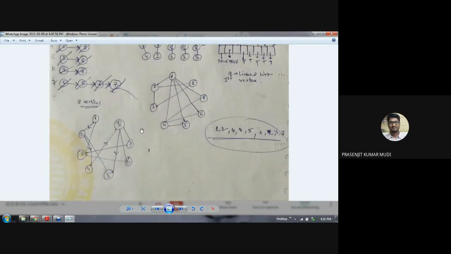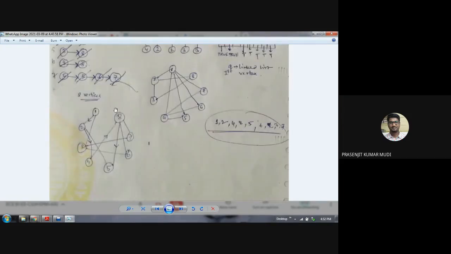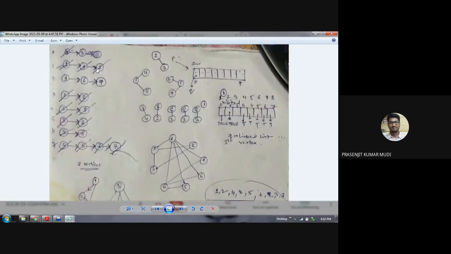So suppose this is the graph. Just have a look at the graph, and from the graph, 8 vertices are there. So 8 linked lists are constructed, which as a total constitute the adjacency list. First is 2 pointing 3, 1 pointing 4 pointing 5, 1 pointing 6 pointing 7, 2 pointing 8, 2 pointing 8, 3 pointing 8, 3 pointing 8, 4 pointing 5 pointing 6 pointing 7.